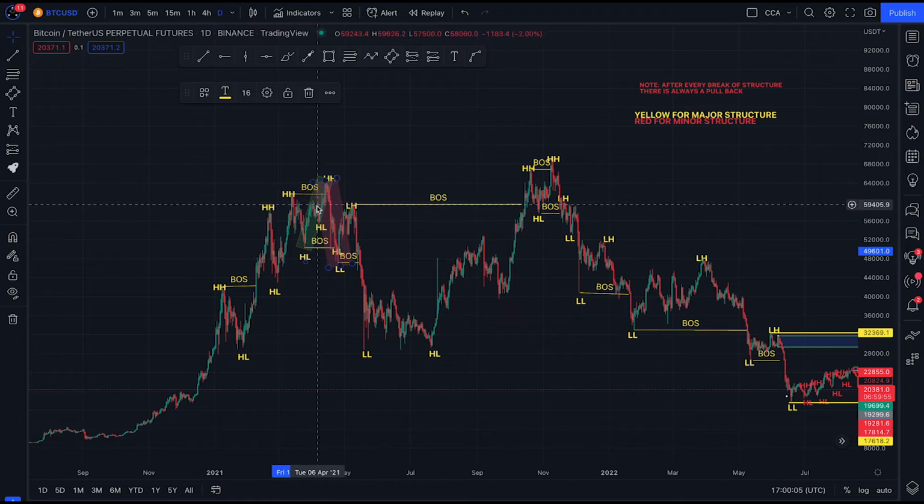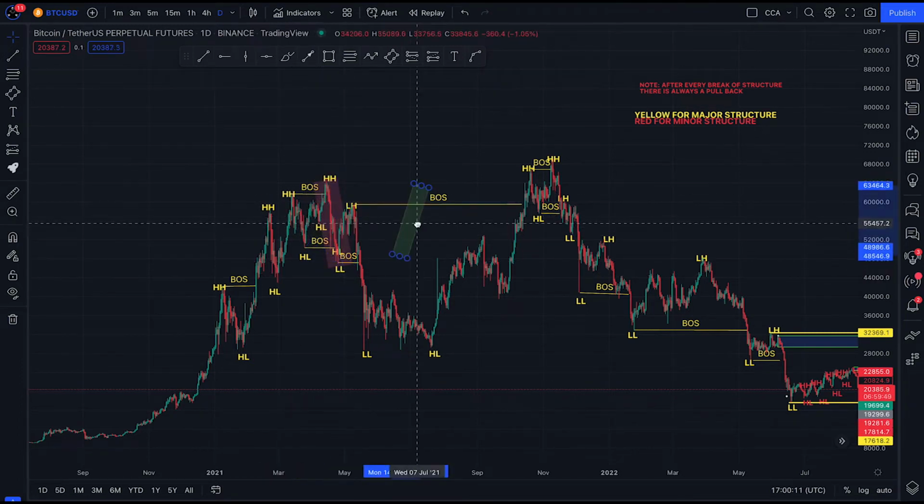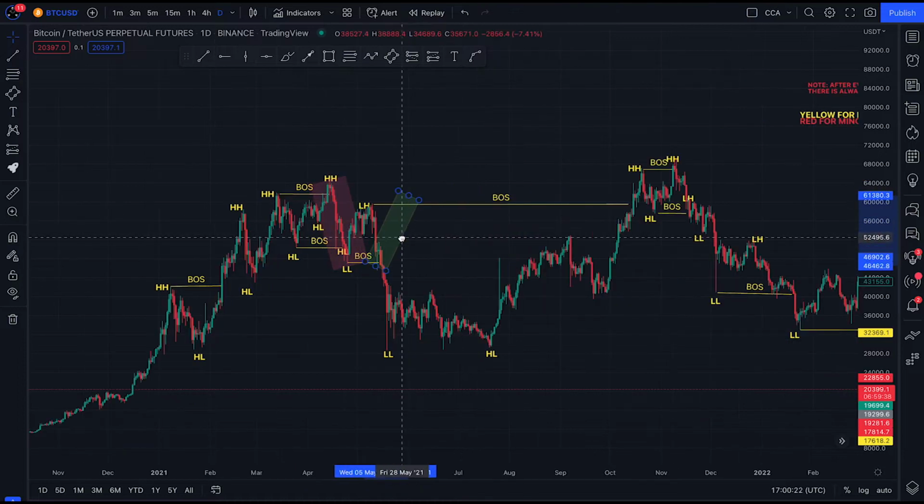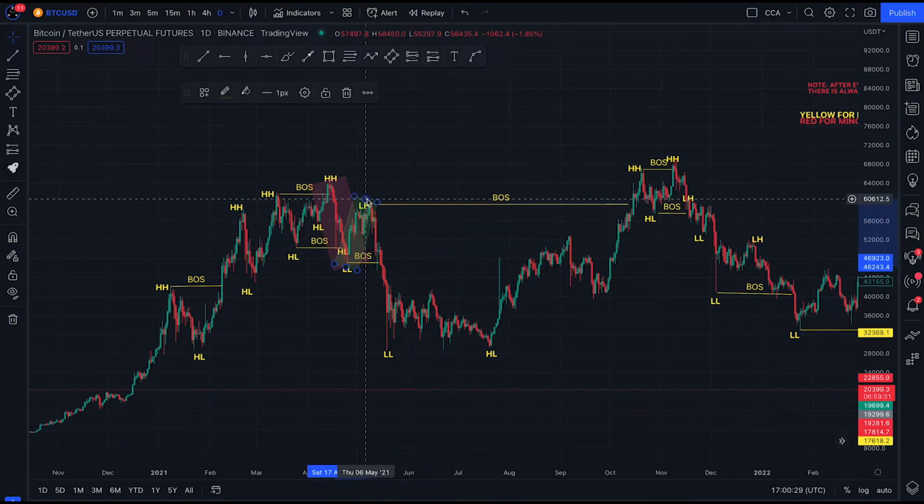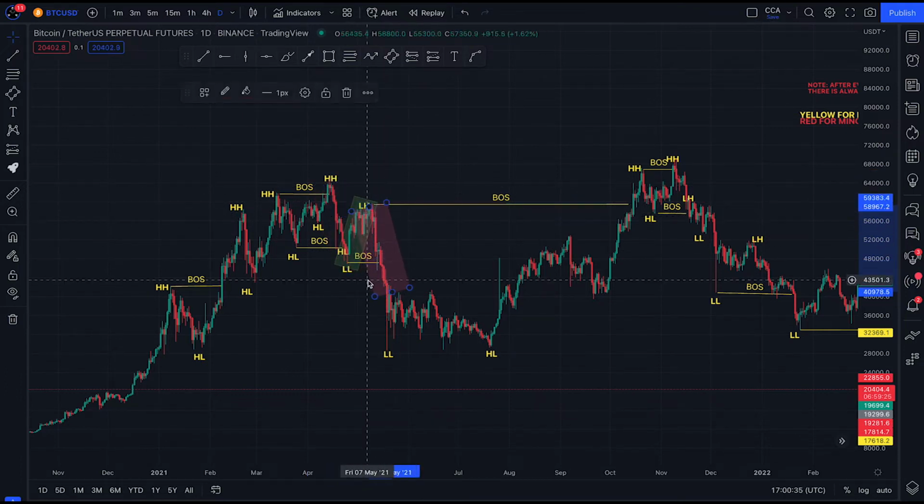We have seen a change of character, breaking an upside and a downside. Now the bear becomes the impulsive move, while the bull becomes our pullback. After breaking structure to the downside, the bulls now become the pullback. And after this pullback, the market again rallied to the downside. From this point, the market came to this point. The bears are now in control of the market.